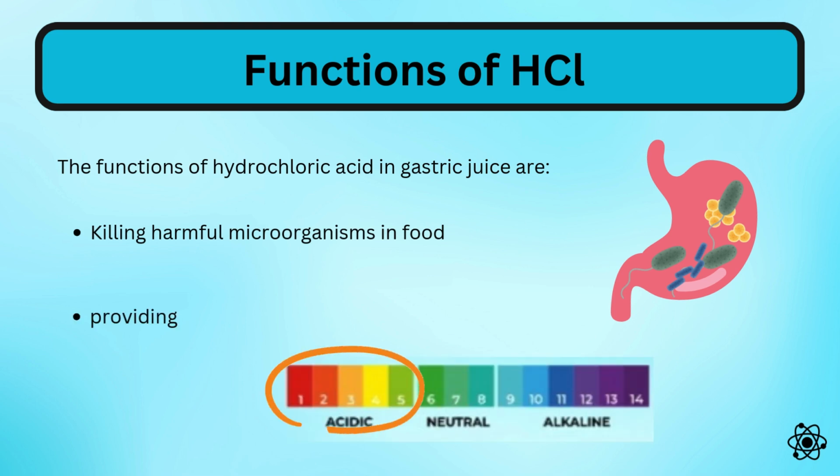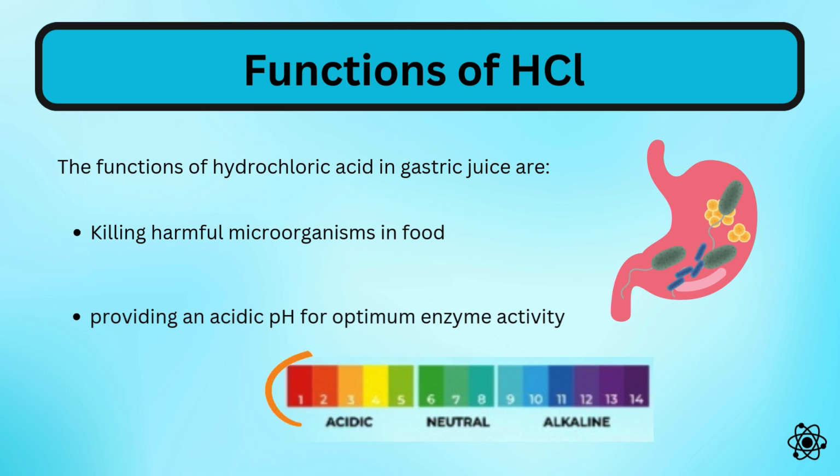It provides an acidic pH for optimum enzyme activity, so pepsin, which is produced in the stomach, has a low optimum pH, which is acidic. So the hydrochloric acid provides the ideal acidic environment for pepsin to work at its fastest rate.